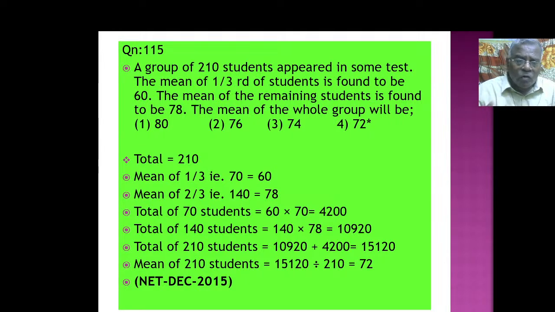So mean of 210 students is asked. We have found out the total of 210 students. But what is the mean of 210 students? You have to divide it by 210 in order to find the average. So that is 72, right? So you need to calculate in the rough paper and then find out, right? You must know the meaning of the mean also. What is the mean? Adding all the elements and dividing by that number is called the average.